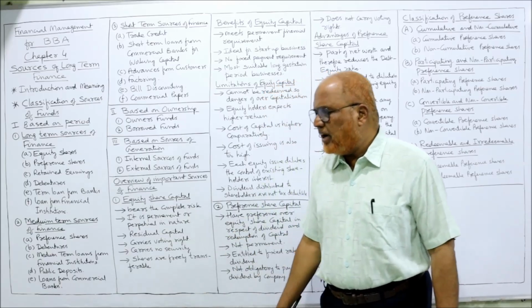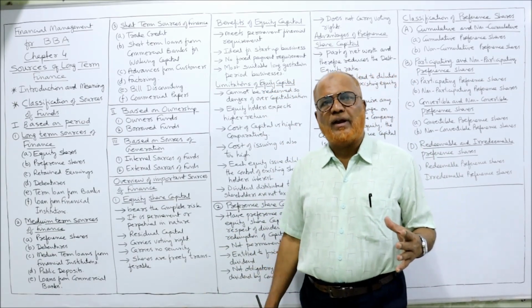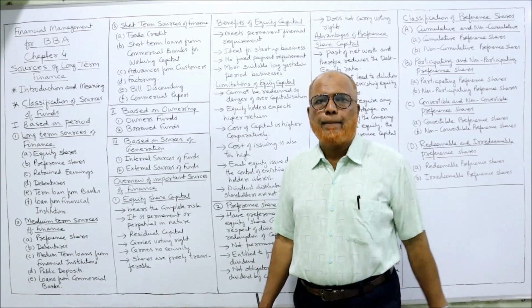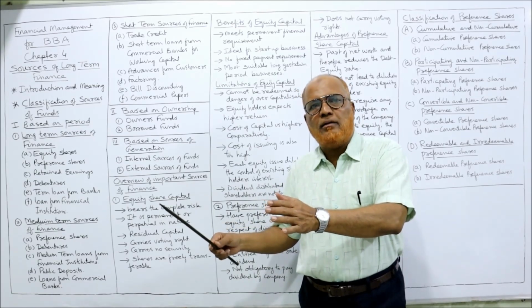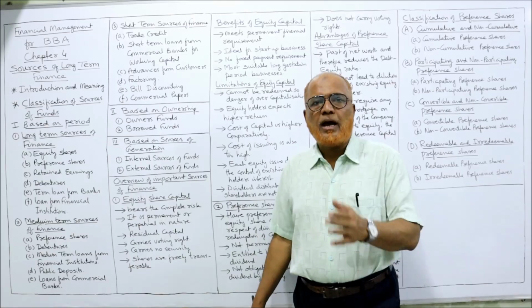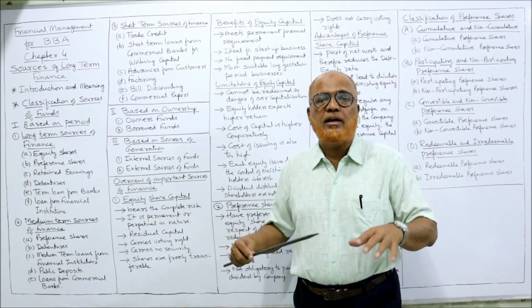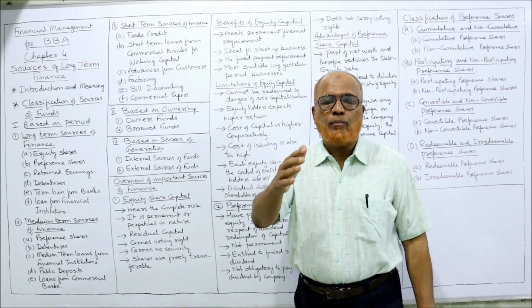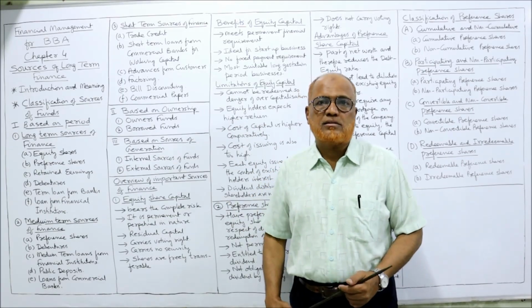Second one is medium-term source of finance. Normally, medium-term sources of finance are those required beyond 1 year up to 5 years. That means the fund can be repaid after 1 year and before 5 years. And according to some authors and some companies globally, it is said up to 10 years. That means medium term is from over 1 year up to a 10-year period.